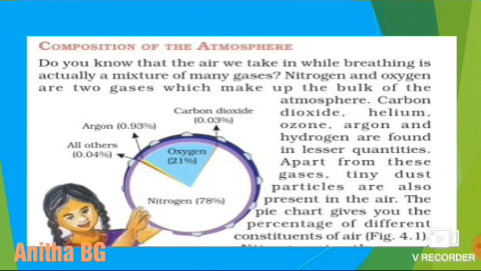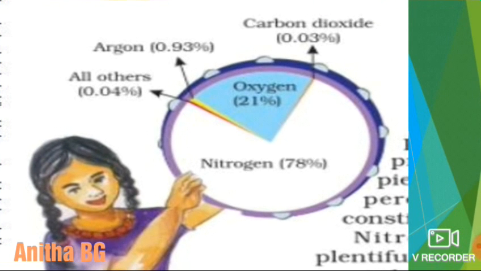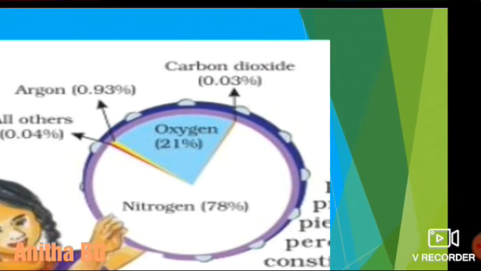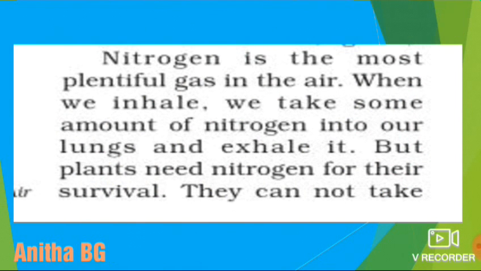The pie chart gives you the percentage of the different constituents of the air. See figure 4.1, they have given the constituents of the atmosphere. Here nitrogen has 78%, carbon dioxide 0.03%, oxygen 21%, argon 0.93% and all other gases 0.04%. So, this is the pie chart of the constituents of the air in our atmosphere.